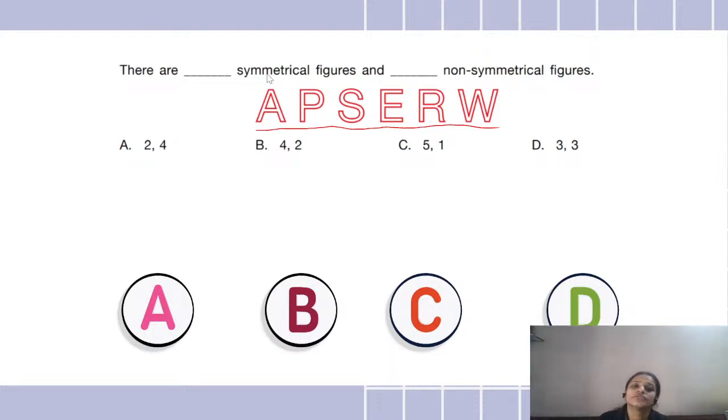See carefully whether we can divide A into half, whether we can divide P into half. It can be with any side. We can look at it vertically, and we can look at it horizontally also. There should be no line of symmetry if you are selecting it as non-symmetrical.